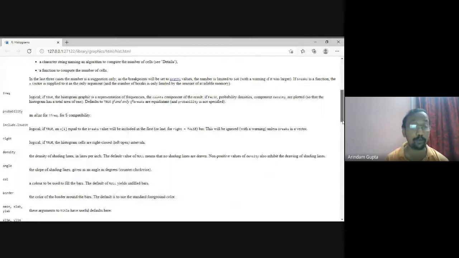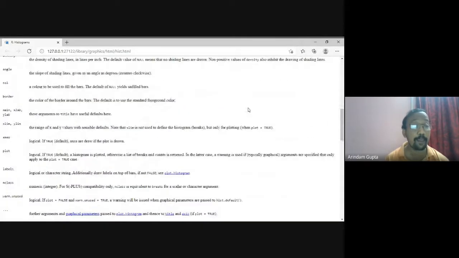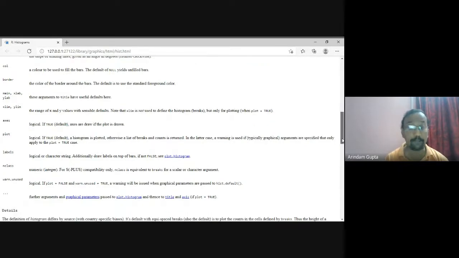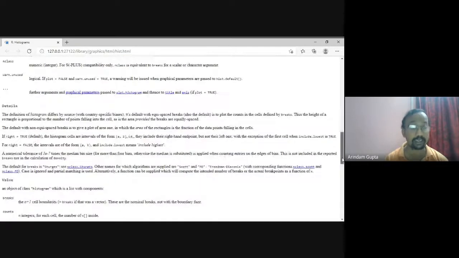Another important argument is main, xlab and ylab. These arguments to title have useful defaults here. Main is for the main title of the graph, xlab the title of the x-axis, ylab the title of the y-axis. A very important feature of this documentation is that there are several examples at the end of the documentation. Now let us try it in R.